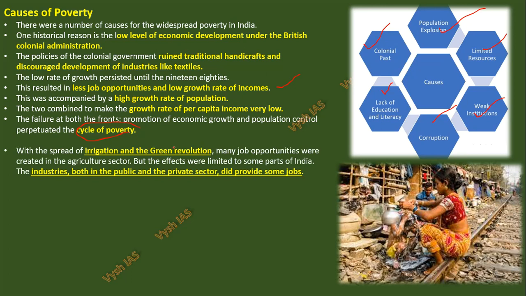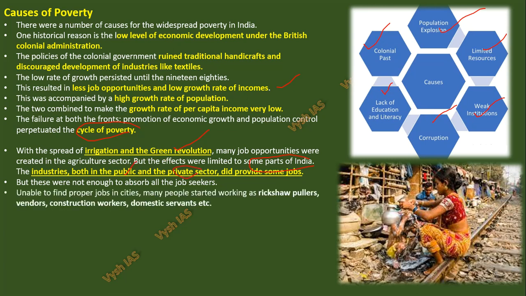With the spread of irrigation and green revolution in the 50s and 60s, a little bit, certain parts of India, like Punjab, Haryana and all, they started getting more income. The industries, both in public and private sector, did provide some jobs, but these were not enough to absorb all the job seekers, because as per Indian population, we need a lot of jobs to be generated. So public and private, there was very minimum that time. Government companies itself cannot give too many jobs to everyone. Now also that's the case.